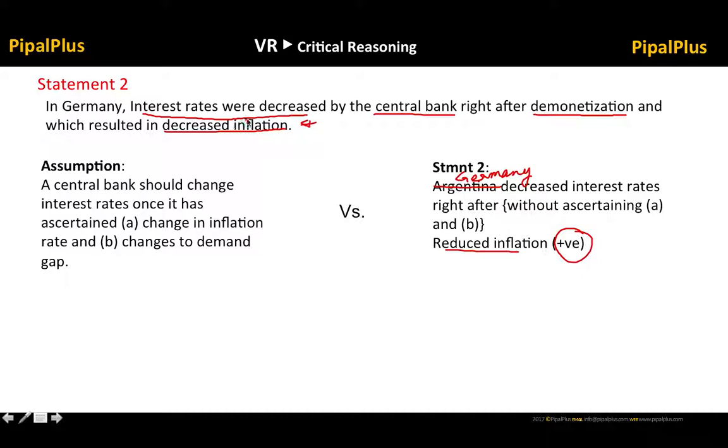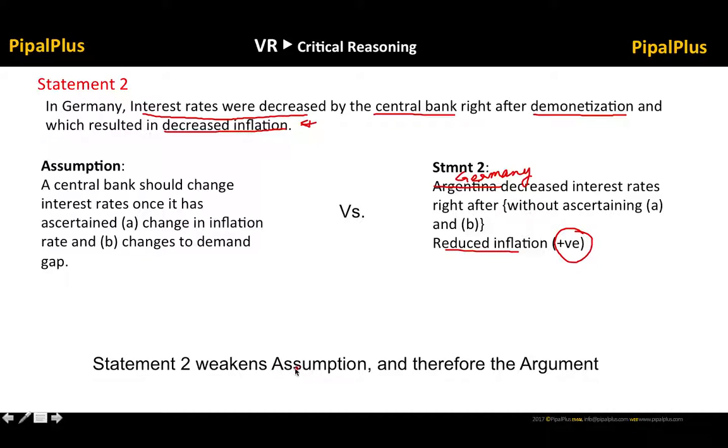So what is this statement doing? The assumption says do not touch the interest rates, right? We don't know what will happen. But this statement says, oh, you do touch the interest rates and things will move positively, right? So clearly this statement is in disagreement with our assumption. So we can say that the statement 2 is actually weakening our assumption and therefore weakening the entire argument itself. Let's look at the third statement.